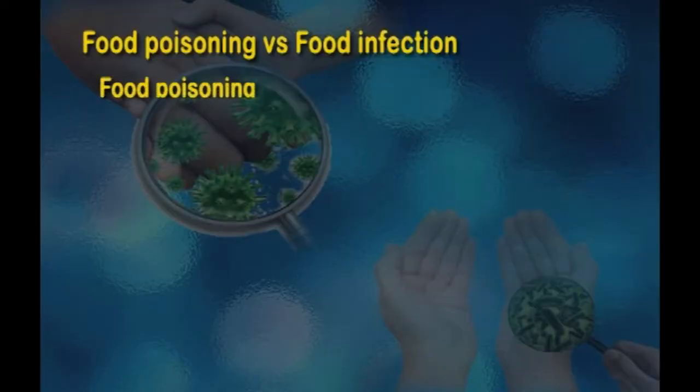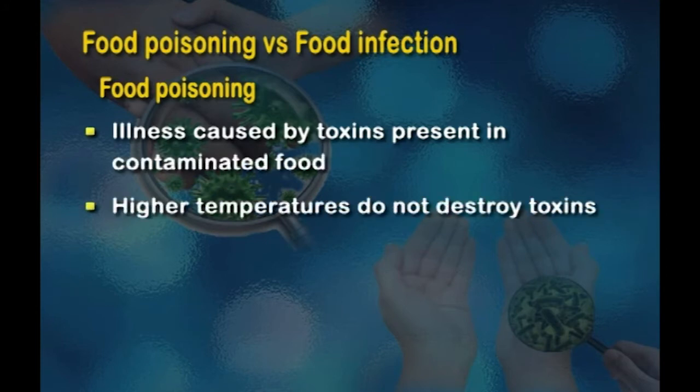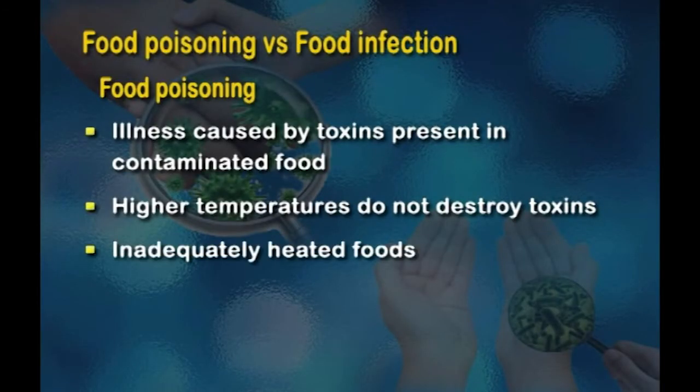Now, food poisoning is an illness which is caused by toxins present in contaminated food. These toxins may be accidentally or intentionally added. Higher temperatures can lead to toxins being present. These toxins can be present even at higher temperatures than the bacteria which produce them. They are also present in inadequately heated foods. So, higher temperatures do not necessarily destroy the toxins. They may destroy the bacteria which produce them, but the toxins are not destroyed.